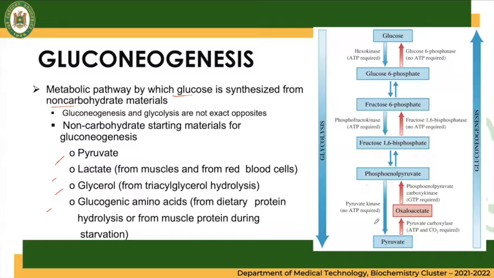So here in glycolysis, pyruvate is being produced and it came from phosphoenolpyruvate. Your PEP is converted to pyruvate, your enzyme is pyruvate kinase, that is an irreversible step, that is a committed step.